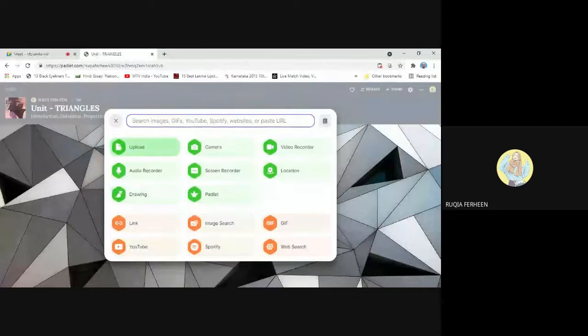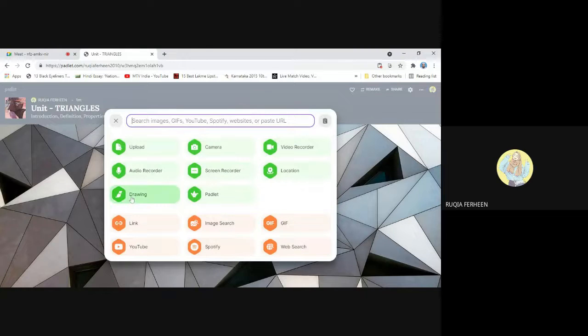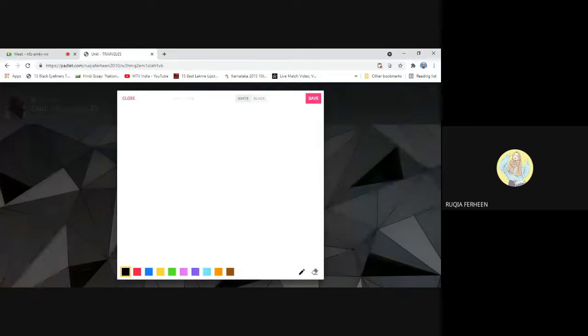Many options are available. If you want to directly attach an image from Google, you can do that also. But since it is a simple definition, I'll proceed with the drawing option. Click on the three dots. There is a drawing option. Click on that drawing option.